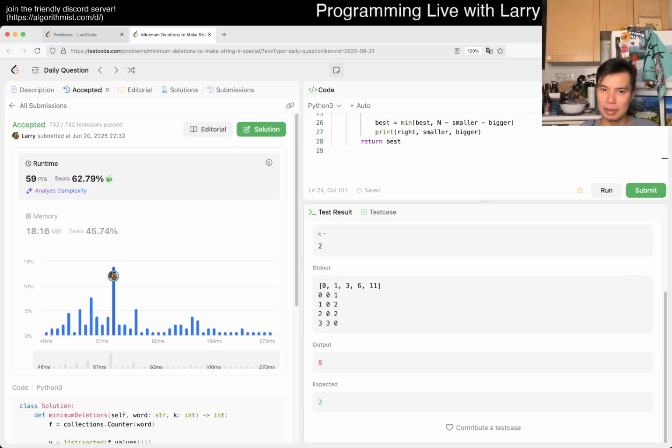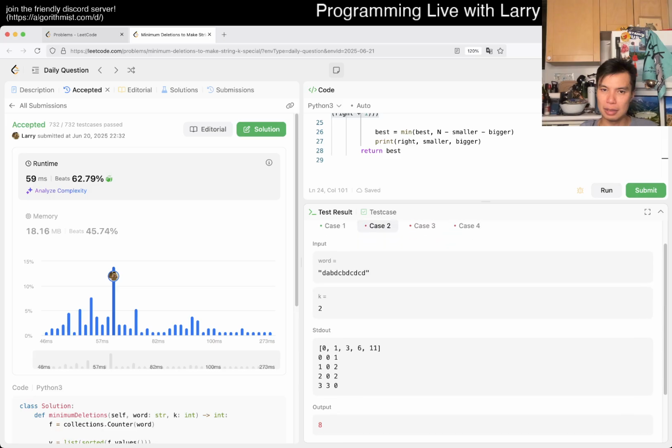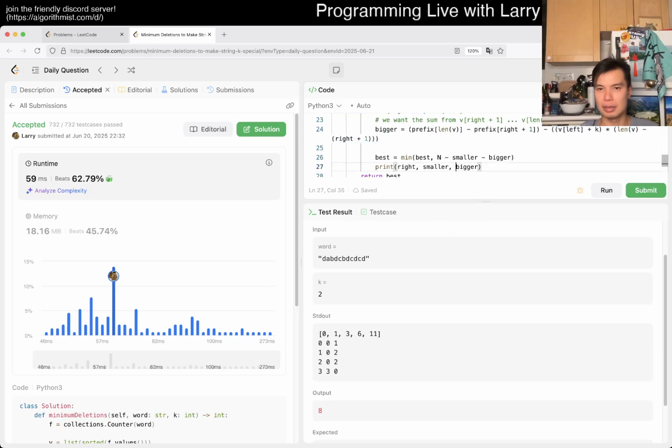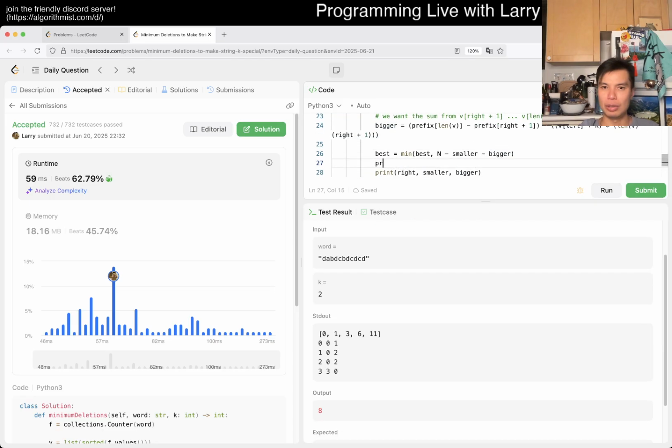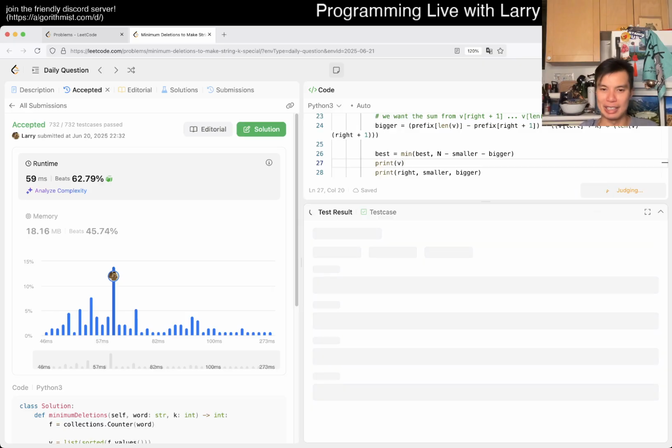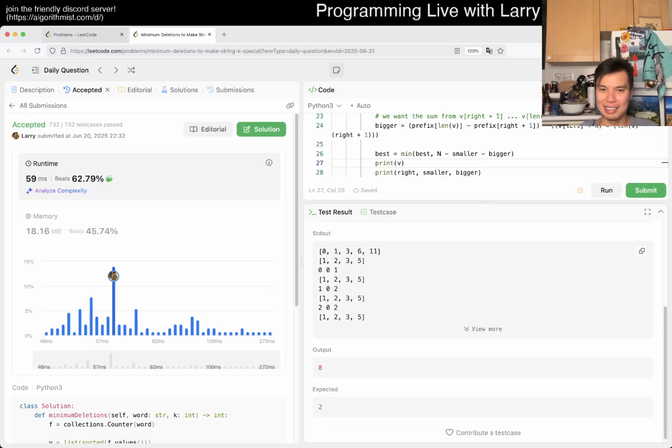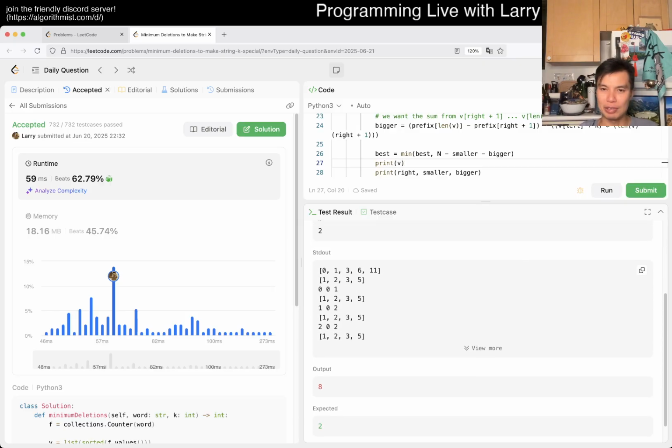But let's see. I blame it on the heat. I can't think in the heat. Alright, 1, 2, 3, 5 are the numbers. So we do 0, 0. So you keep 1. This is going to remove. Yeah, big is definitely wrong then, right?